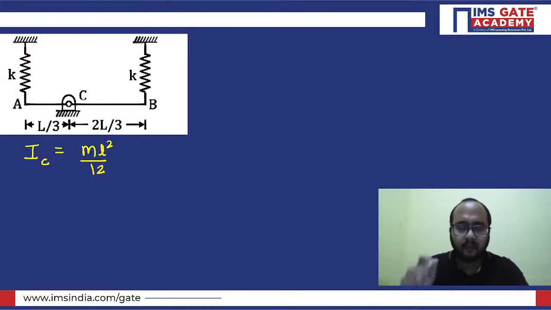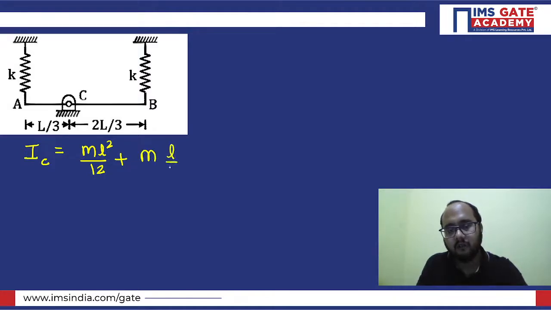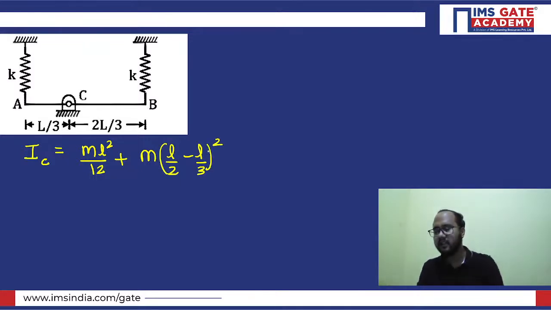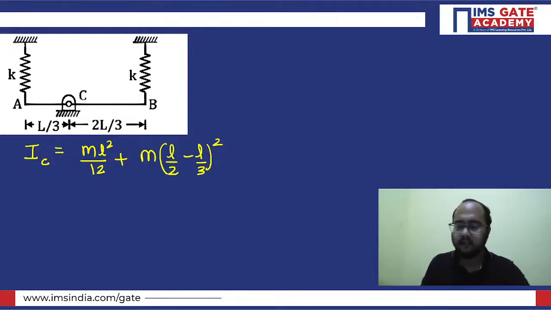Now plus you need to take ml square by 12, remaining the distance: m into (L by 2 minus L by 3) square. Like this you need to take. Is this clear, guys? Is this clear, everybody? Is this clear?